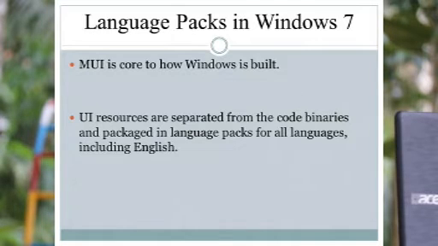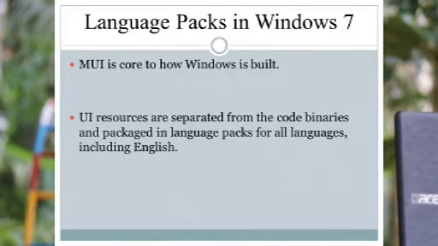With Windows 7, the multilingual user interface, that is MUI, technology is core to how Windows is built. So when we are speaking about the language packs in Windows 7, we can see that MUI is core to how Windows is built. Okay, so they are using MUI technology. It is the core to how Windows is built.